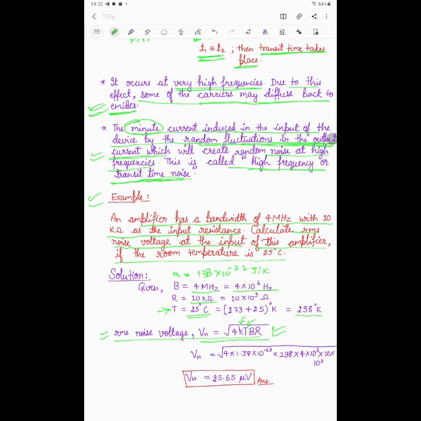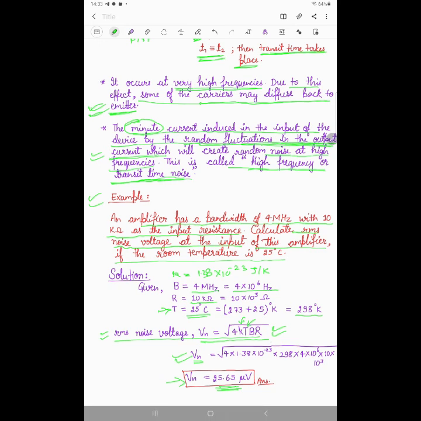You can put the value of every parameter K, B, R, T in this equation and find the thermal RMS noise voltage, and it comes to be 25.65 microvolt. So this is one example based on the RMS noise voltage equation that we have already derived in the lecture.